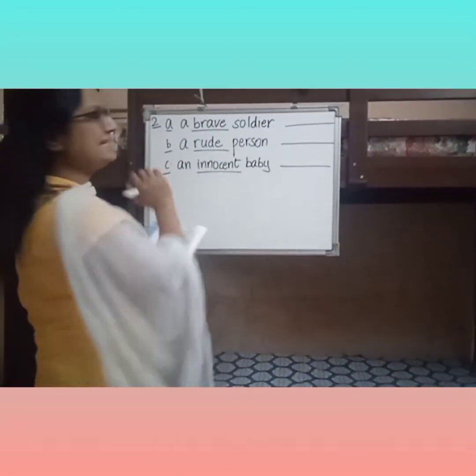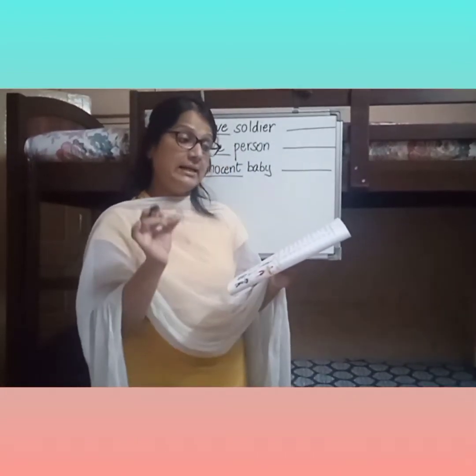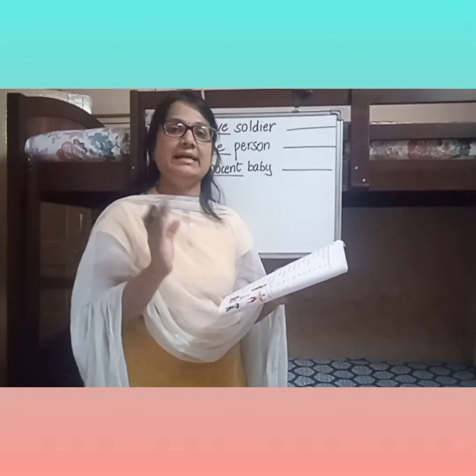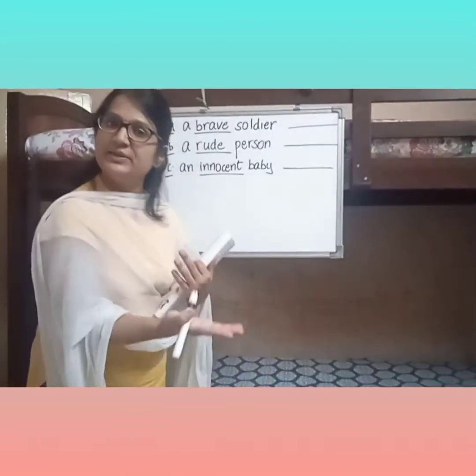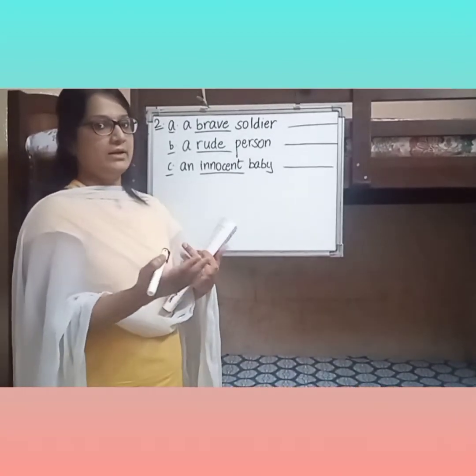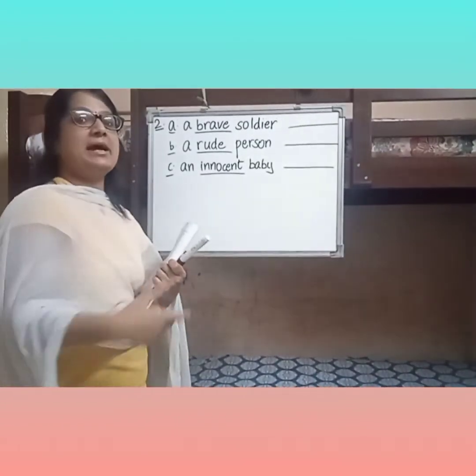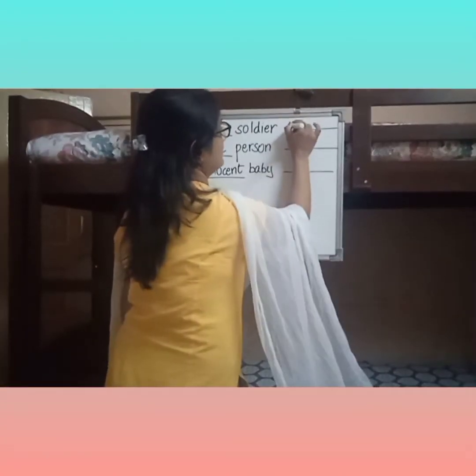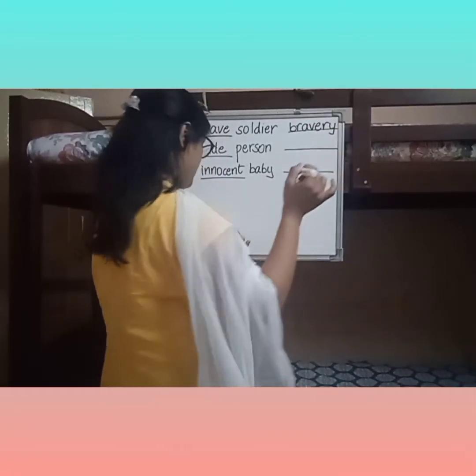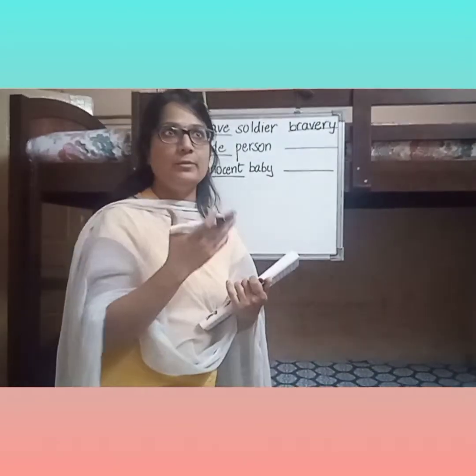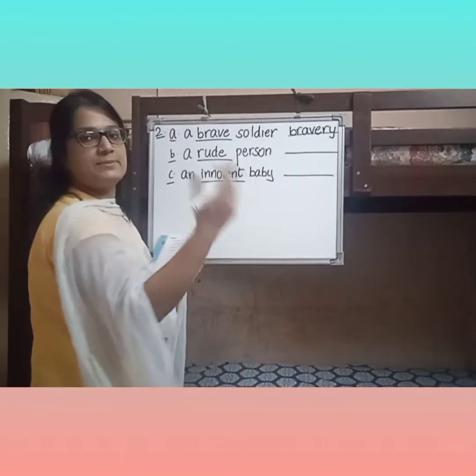Okay, now moving to the second exercise, which is again on page number 8. It says, write the abstract nouns of the underlined adjectives. Now here, the adjectives are underlined and we have to convert them into their abstract form. Right? A brave soldier. What is the abstract form? Bravery. It is bravery, because it cannot be seen. Bravery cannot be seen. You can only feel that you are being brave. So, bravery is the abstract form.